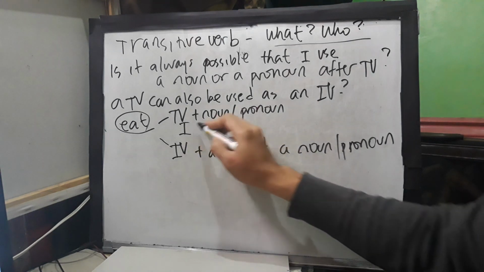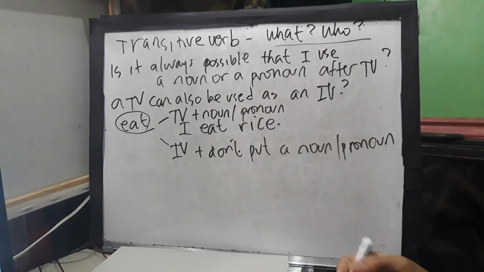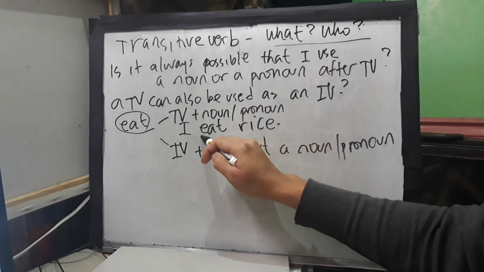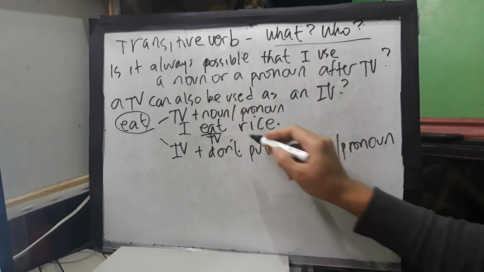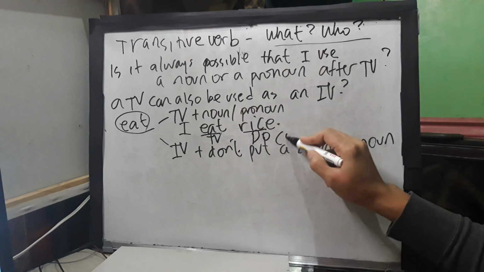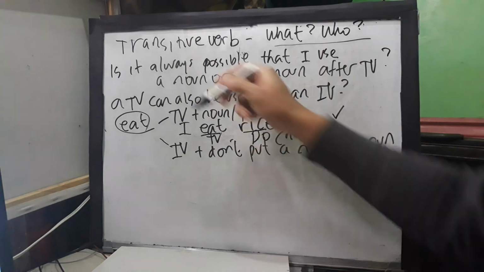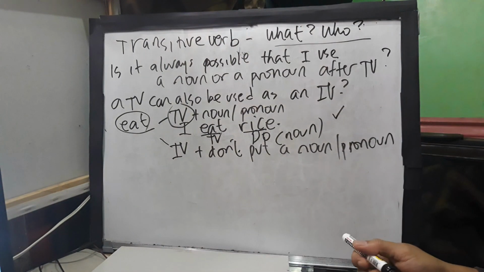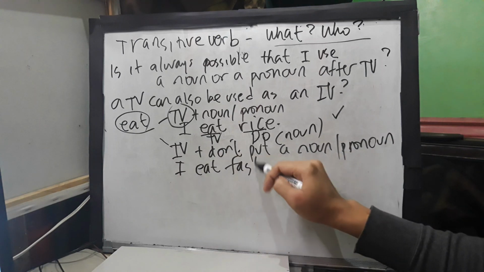For example, you can say, I eat rice. This was the example that I gave in my previous lecture. So in this case, it functions as a transitive verb because it is followed by a noun. But when we say like this, I eat fast.